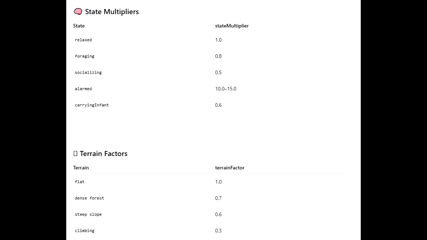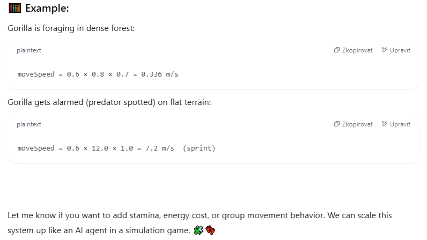Concrete calculations for specific scenarios, like foraging in dense forest results in this speed versus alarmed on flat terrain results in that speed. It's not just descriptive, it's defined computationally. Wow. It's showing them how the value changes, not just that it changes. They're basically getting the pseudocode for gorilla movement speed.